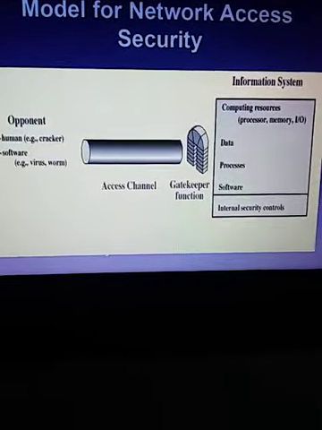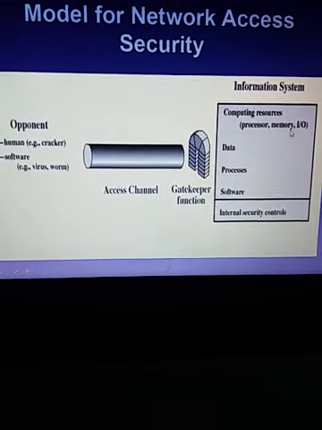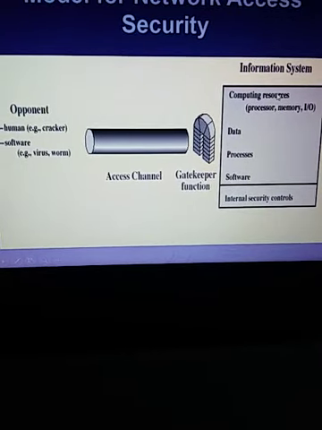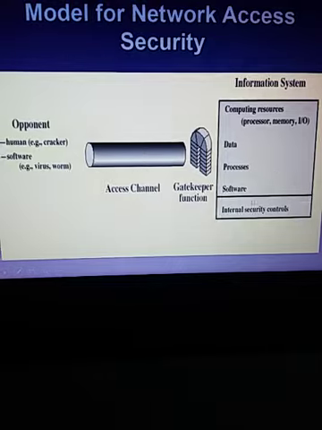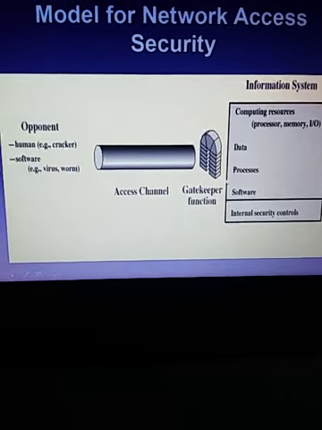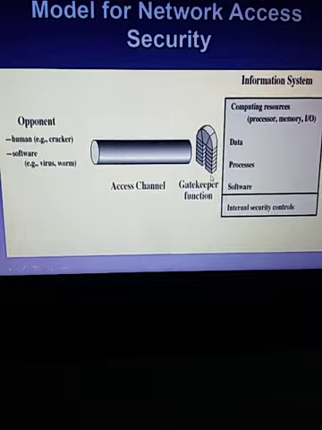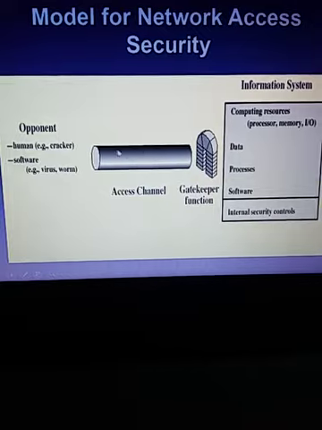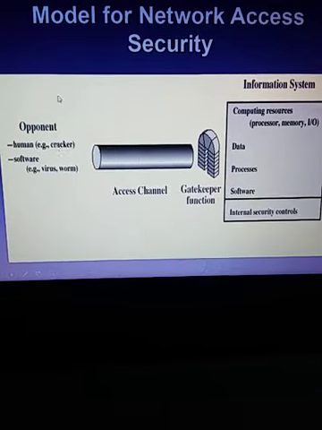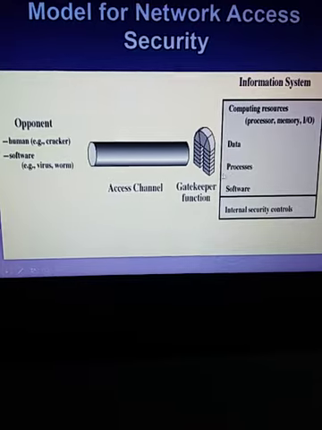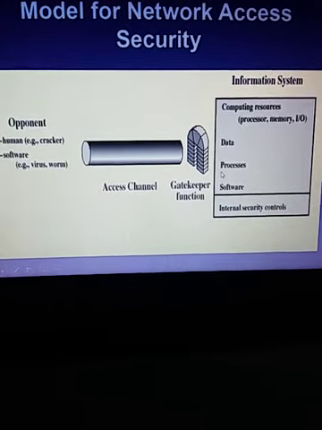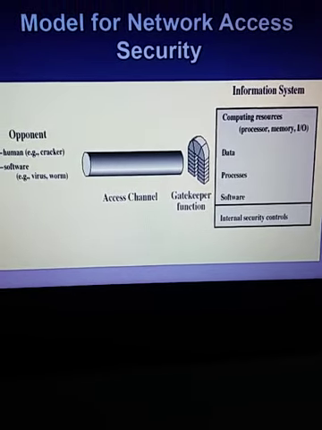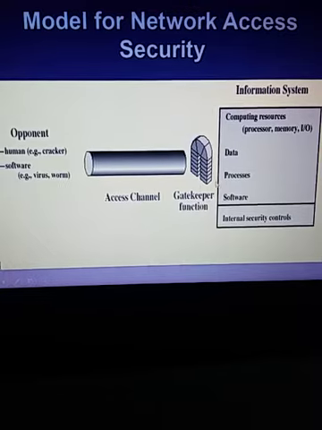For security access, here we have the information system. The information system may include resources, processes, data, software. Here the filter should be done by the gatekeeper. From the channel we may be connected to various other devices through various channels. Before that, anybody may try to attack our resources, may try to make use of our resources, or may intend to get information about resources. So all of that should be controlled by this gatekeeper.